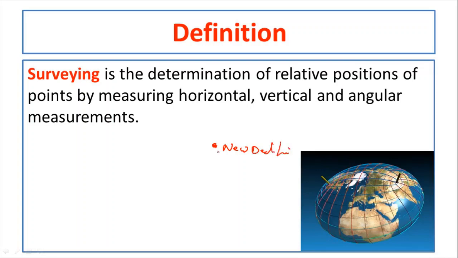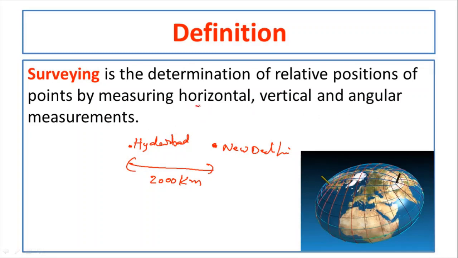And there is another point which is Hyderabad, let us say. Now we can say that the distance between Hyderabad and New Delhi is 2000 kilometers. So the point is we are saying the position of New Delhi with respect to Hyderabad, that means we are giving the relative position of the point here. That relative position we are giving by measuring horizontal, vertical and angular measurements.